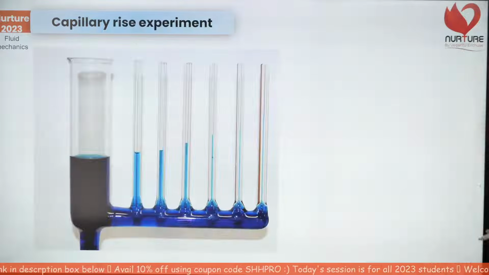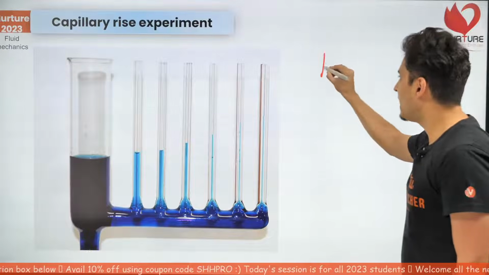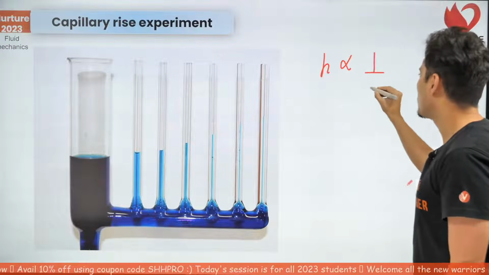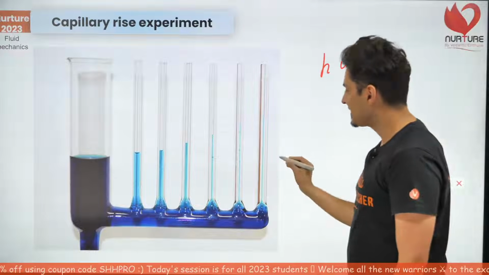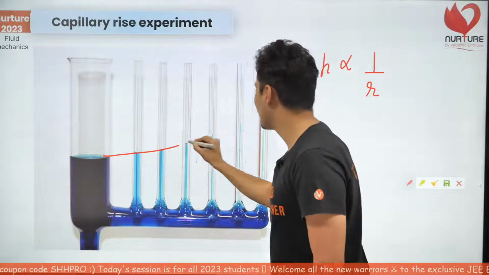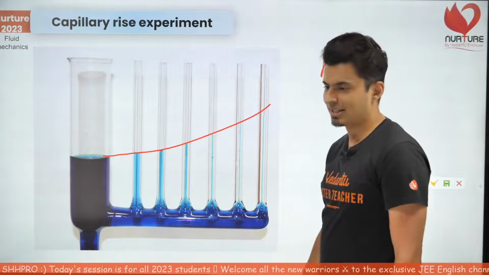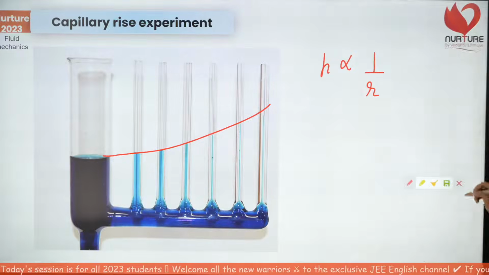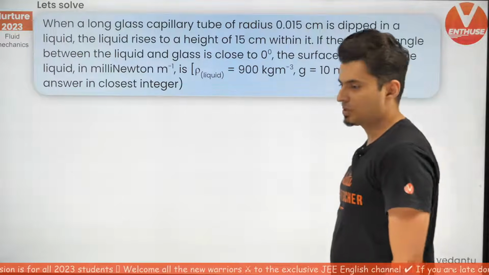So this is exactly what it shows. The height is inversely proportional to r. Height is inversely proportional to r. You can see that right over here. Perfect graph. Yep, very good. Let's move on to the question.